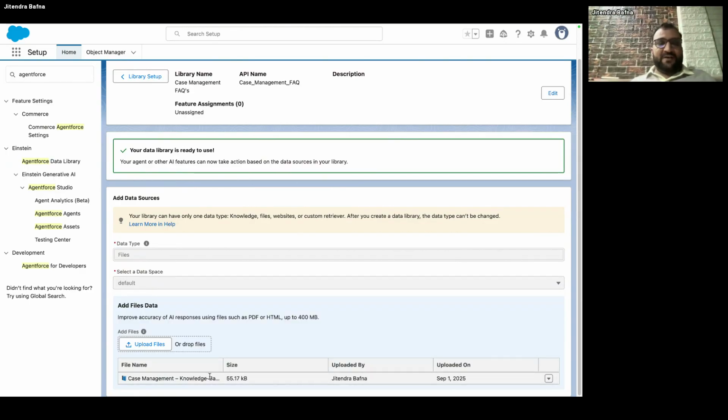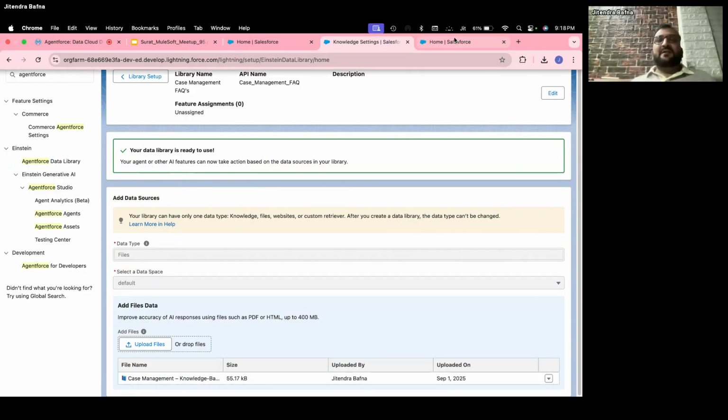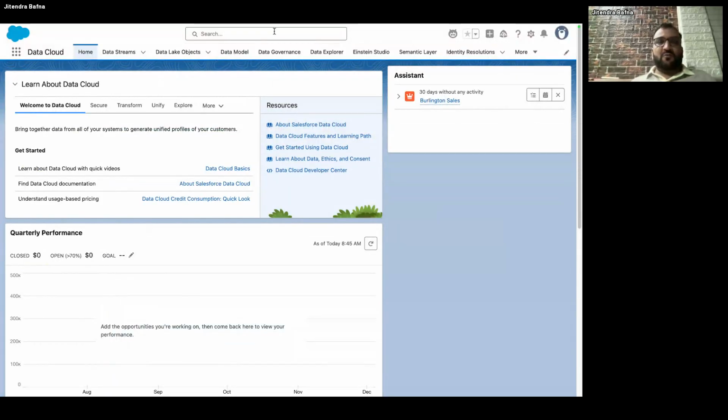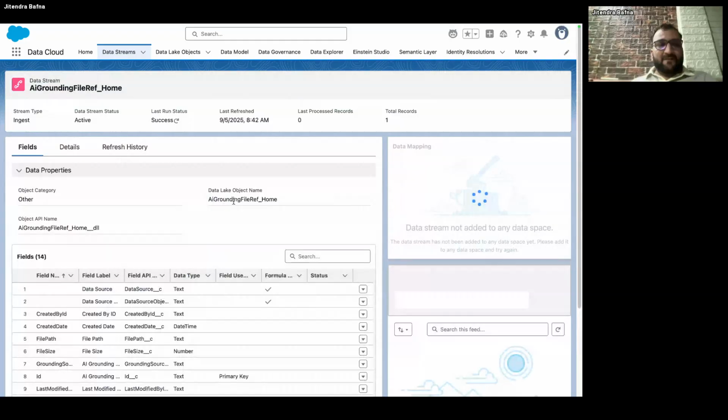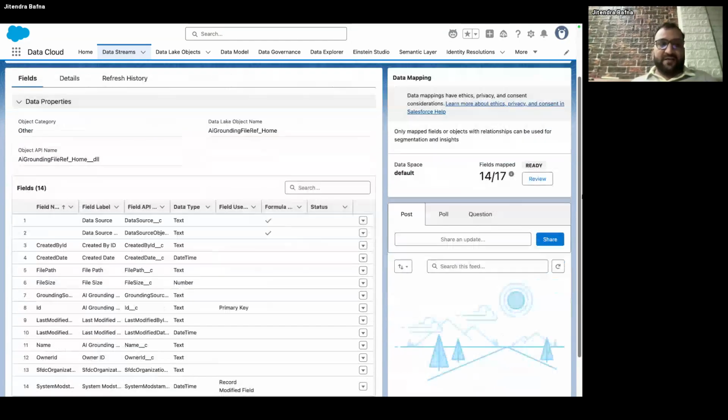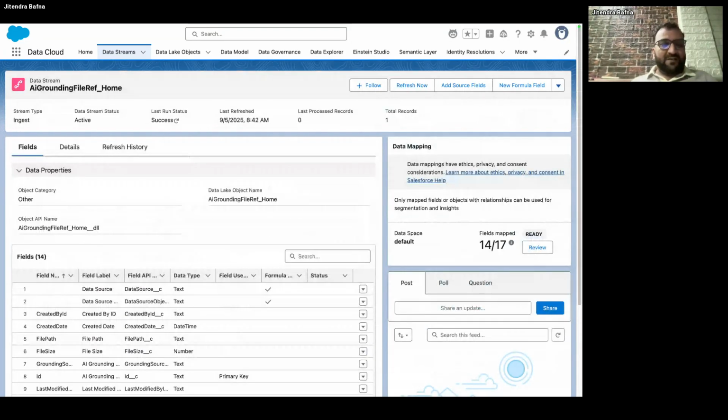Once the file gets uploaded, it creates some records in the Data Cloud. I will show what records get created. The first record it creates is in the data stream, which I mentioned. This is my file, the case management file that I uploaded. If you click on this, it has a predefined schema. It contains the file path, file name, and all this information. So that's the first record.